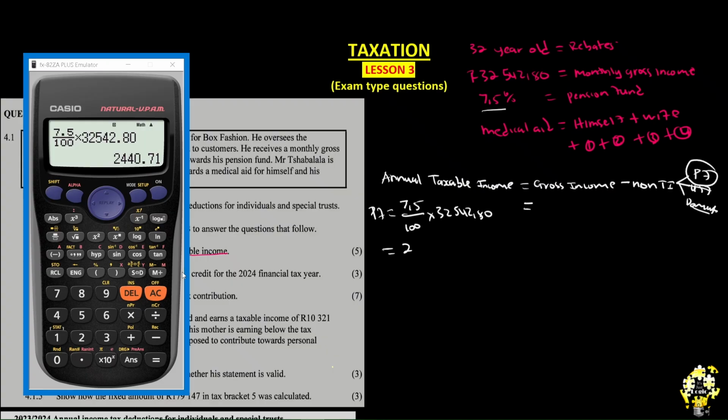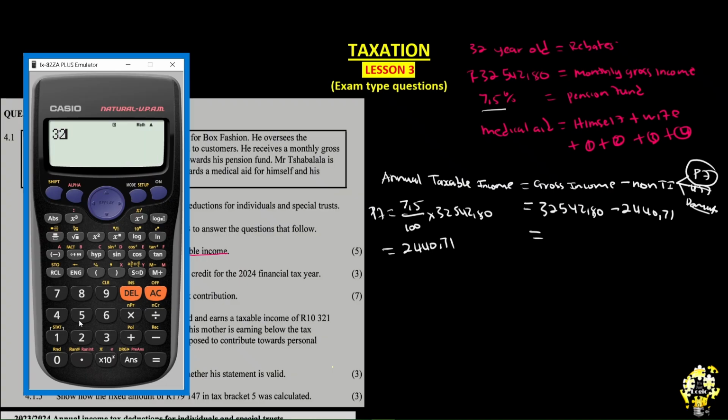So we get that it's 2,440.71. This is the monthly pension fund that they are supposed to contribute. Now we can go back to our calculation. So now we know that the gross income, or the monthly gross income, is 32,542.80, and we subtract only the pension fund. It's what is available, 2,440.71. What do we get as the answer?